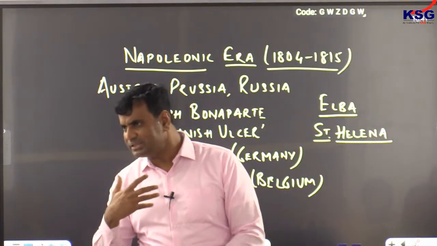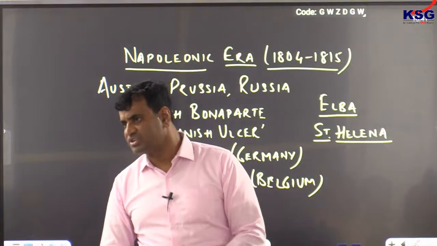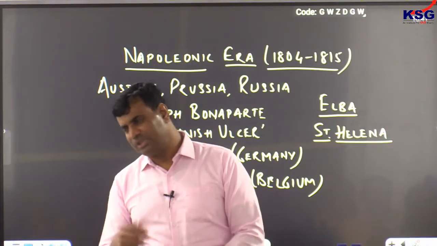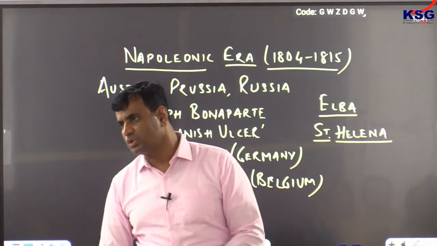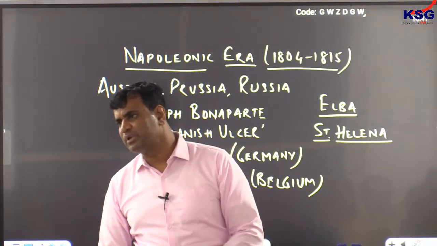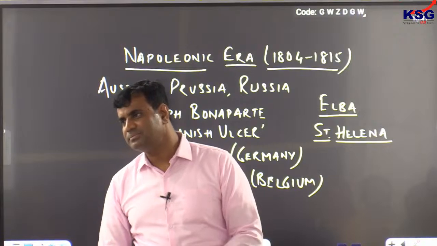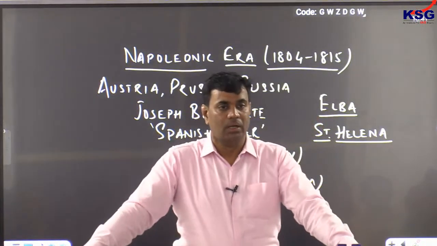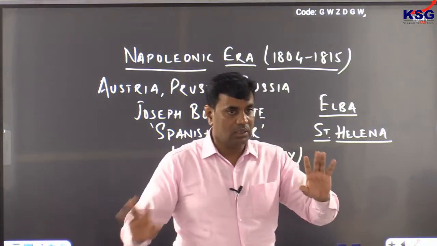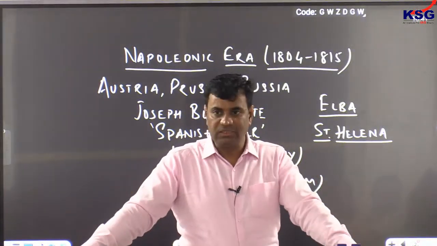That provided the courage to Britain and Austria to strike upon Napoleon. Napoleon could easily be defeated at Leipzig. Napoleon could further be defeated at Waterloo. That clearly indicates common people of France did not support Napoleon by this time. He lost his popularity among masses. No, Napoleonic era, clear? So Napoleon finally got defeated at Waterloo.